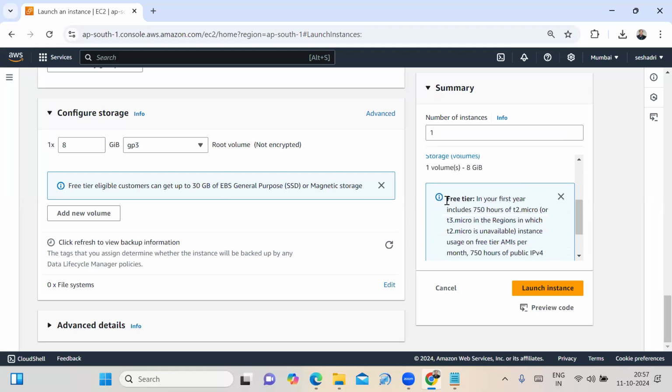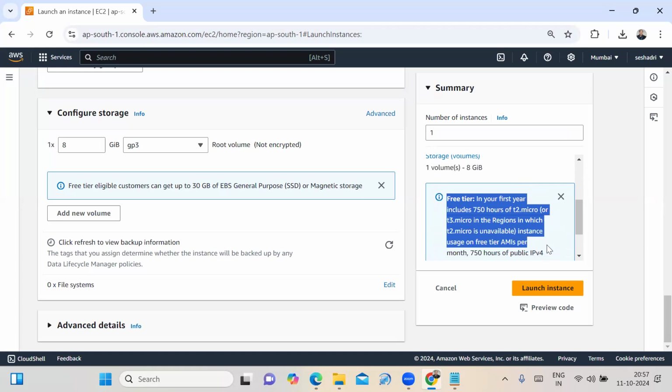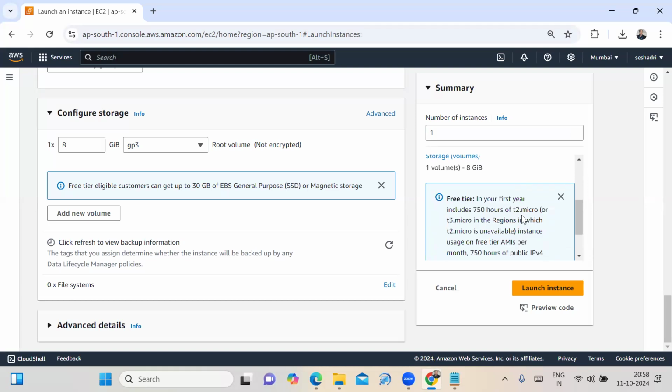Friends, here it is providing the free tier limitations. That is, when you create your AWS free tier account, it provides free service for 12 months. Per month, 750 hours of free service for the instance type T2.micro or T3.micro. When T2.micro is not available in a particular region, then the T3.micro instance type provides the free service.